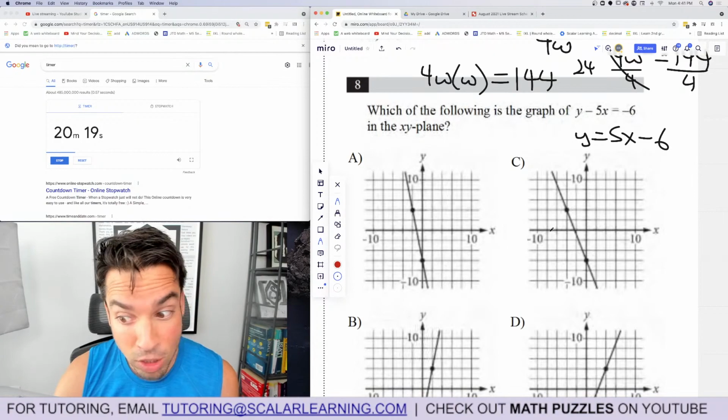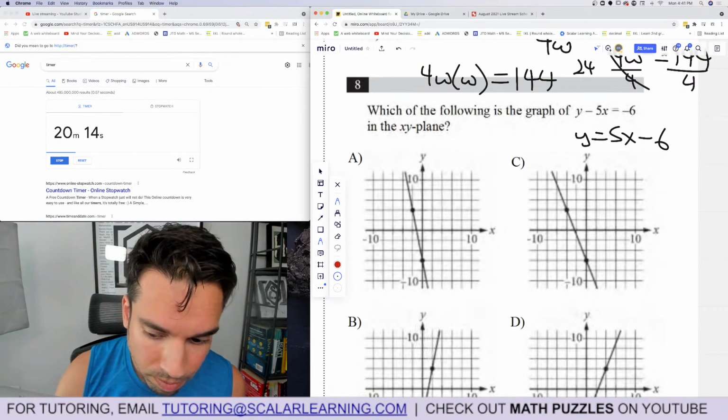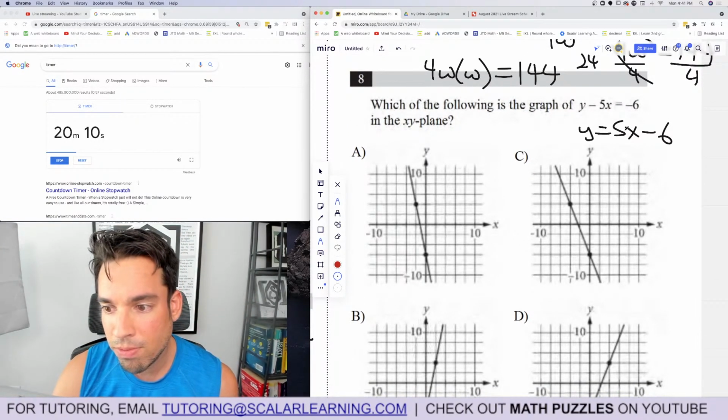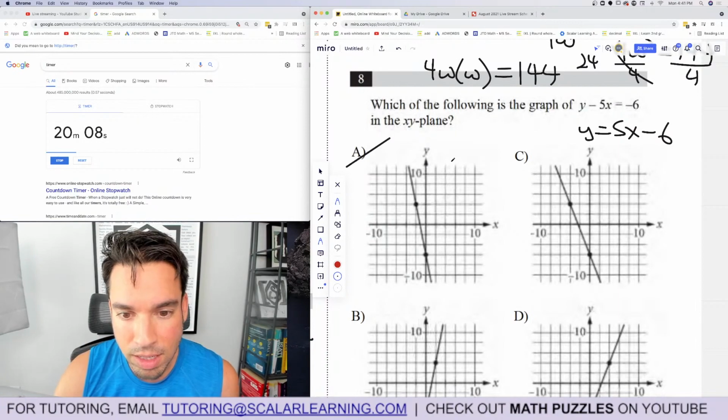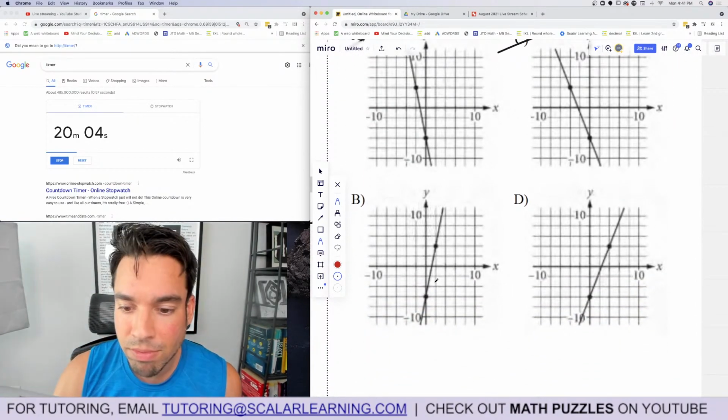And again, this is spaced by 2, so be careful. It's -2, -4, -6. Oh, look at that. They all have the right y-intercept, so that doesn't help. And then we need a slope of 5. It's positive 5. That's a negative slope. That's a negative slope. These two are positive. Which one is the slope of positive 5?